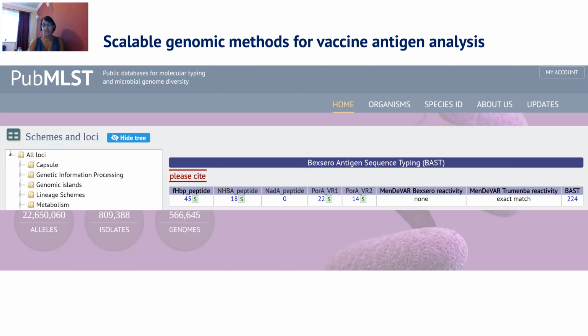The peptide variants present in this isolate, or absent as in the case of NAD-A, can be seen here, along with the BAST number. Although BAST typing allowed large-scale genomic surveillance of antigenic variants, there were no rapid or widely available methods to assess protein expression or cross-reactivity of these antigens. This is of particular importance when assessing the applicability of the available vaccines to a given disease-causing isolate. As you can see, for this isolate, the 2 vaccines have differing reactivity for both Bexsero and Trumenba. We therefore decided to develop the meningococcal deduced vaccine antigen reactivity index to address this gap.